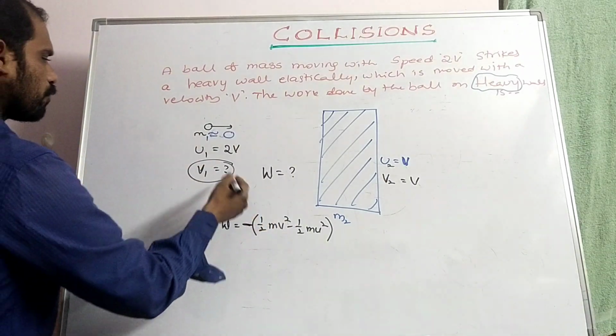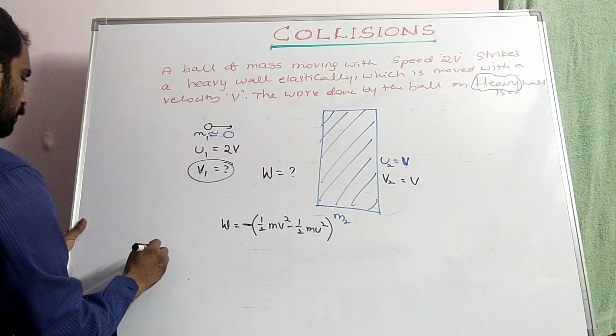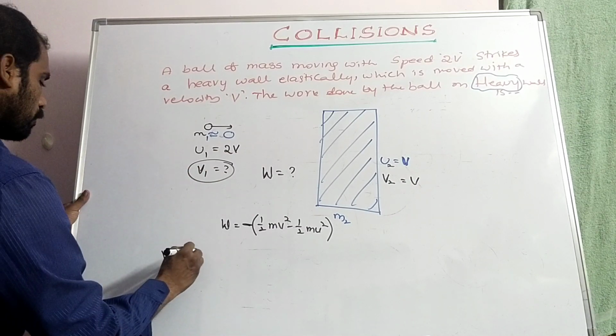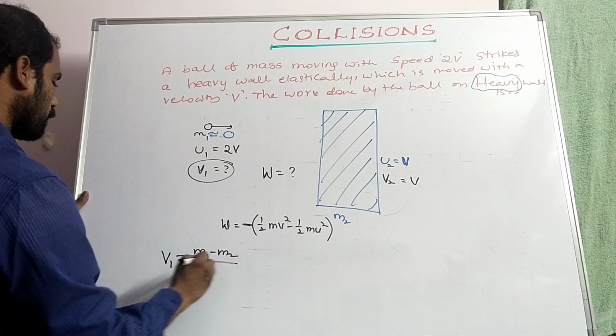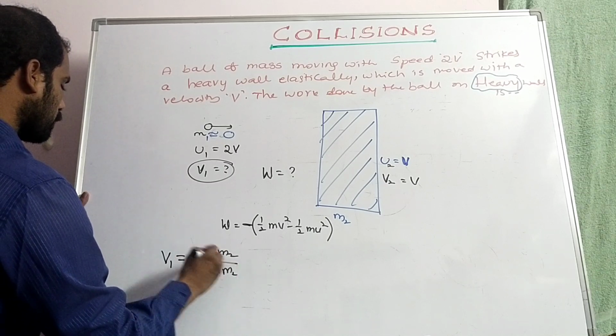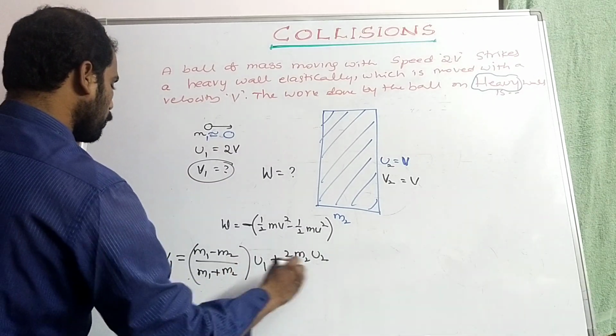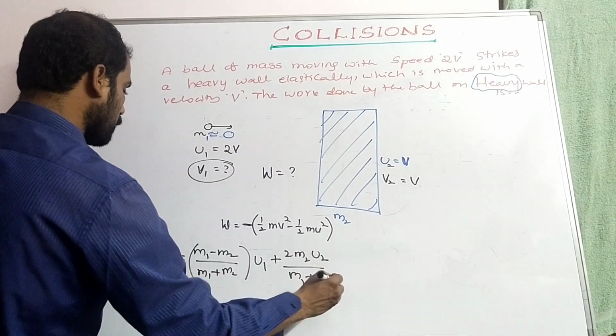Hence we have to find v1. v1 is equal to (m1 minus m2) by (m1 plus m2) into u1, plus 2m2 u2 by (m1 plus m2).